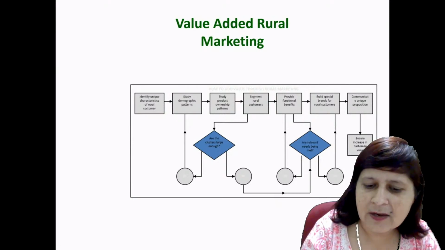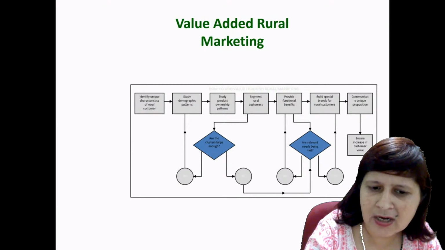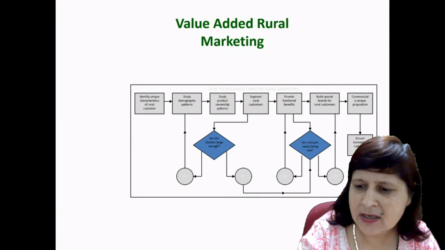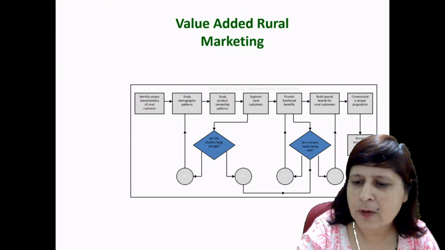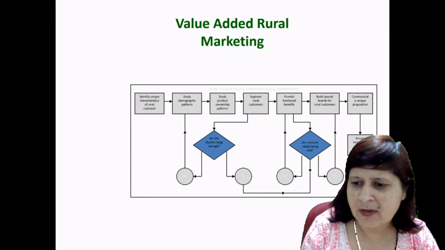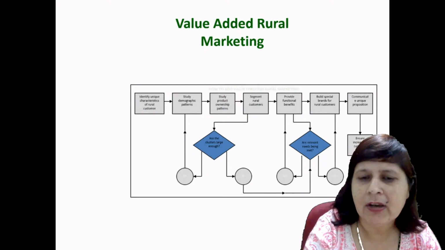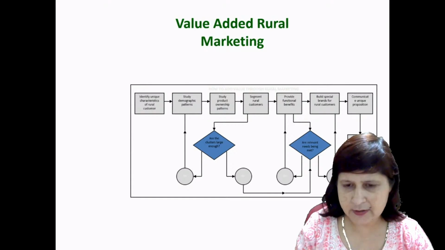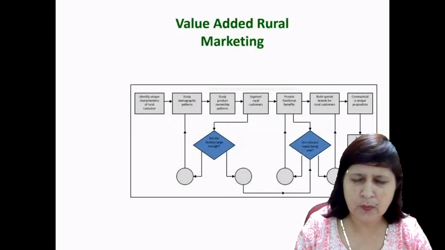If the segment is large enough, go on; if it is not large enough, study the demographic pattern again. If yes, then check whether the relevant needs are being met, provide the functional benefit, and then build the special brand for the customer. So this chart is self-explanatory of how value added rural marketing works, right? I hope this is now clear to you.